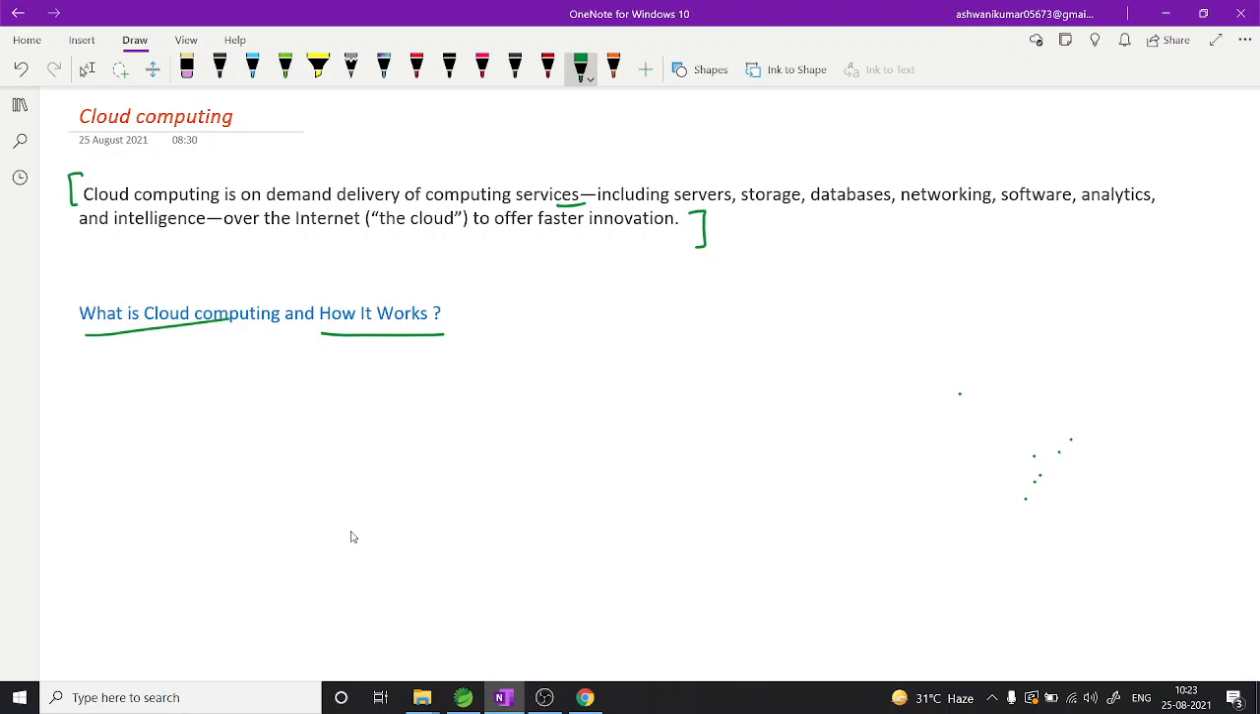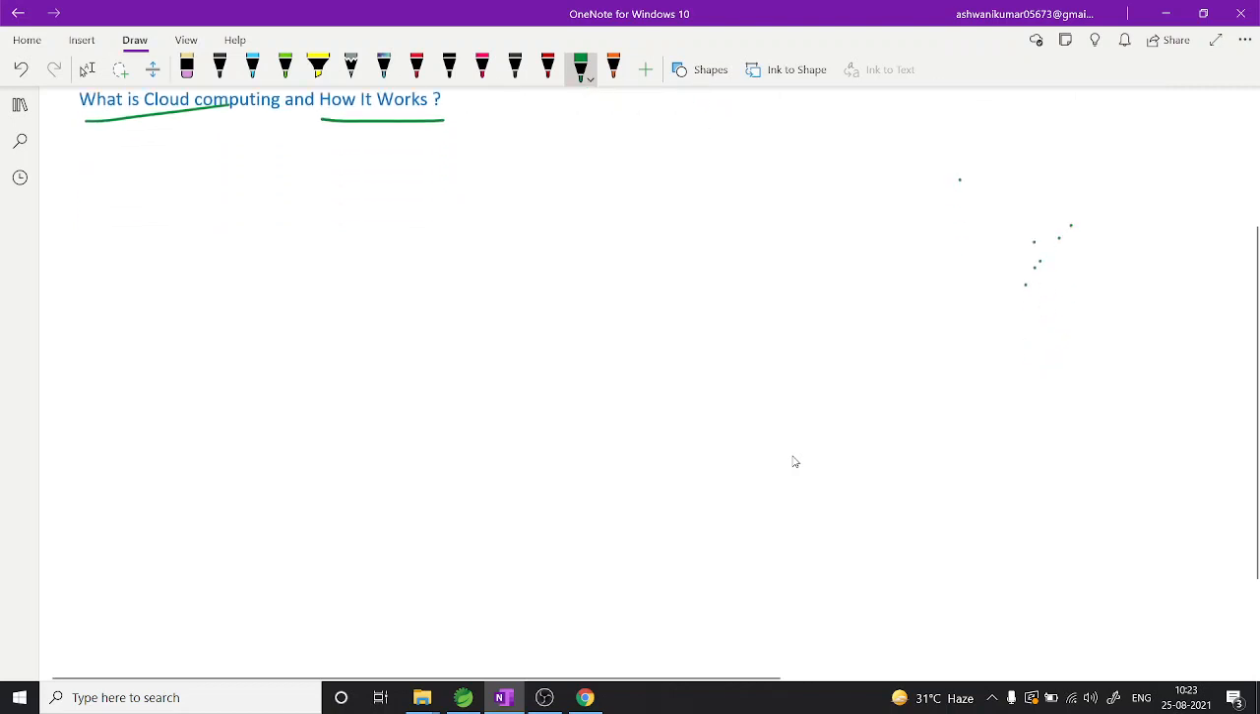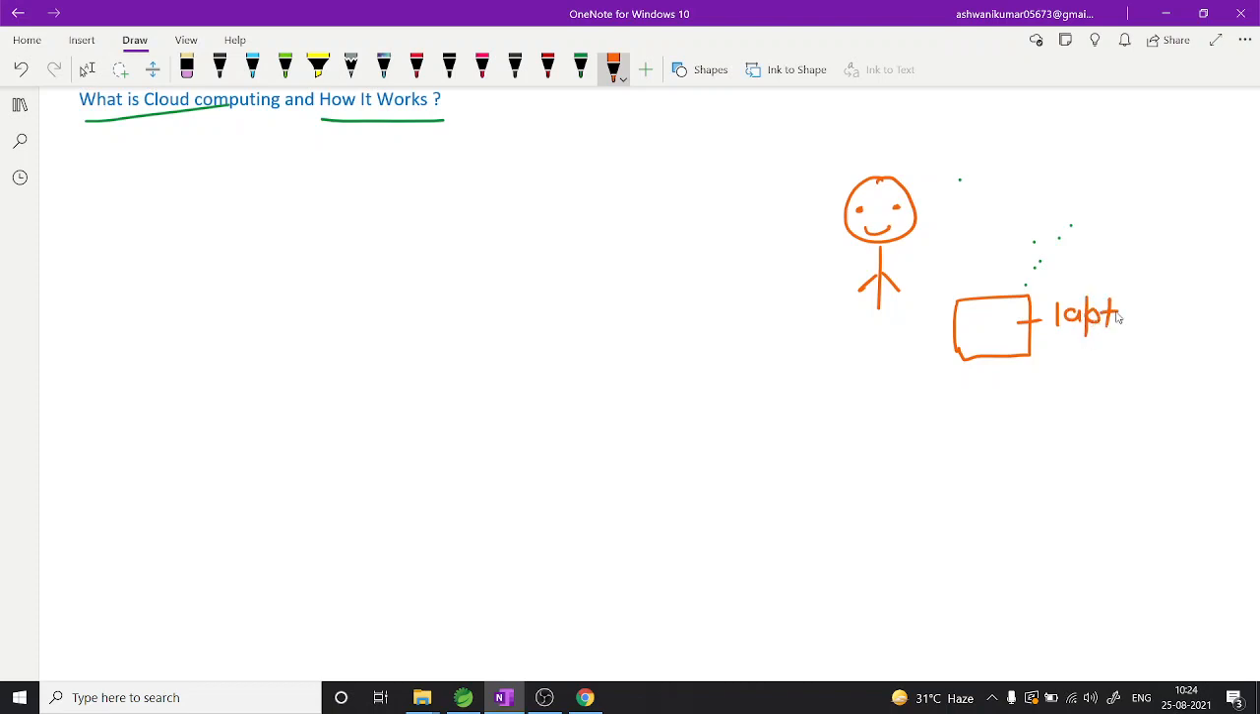To make you understand, I will start with a little story. Okay, that is not a story, that is a diagrammatic representation of things. So this is you, and you need a system, we call it a virtual system. Like you have on your machine, this is your laptop, and in your laptop you have the Windows operating system.